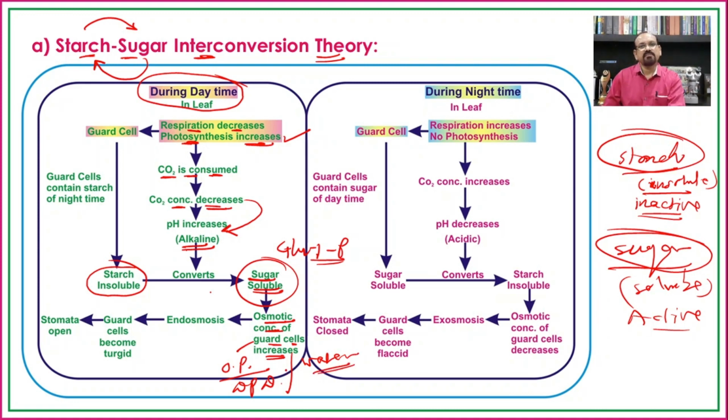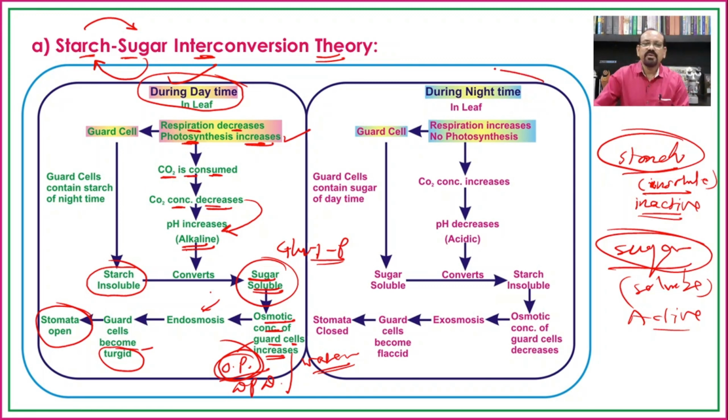In the same manner, because of the increase in osmotic pressure, there will be endosmosis, that is the entry of water from the subsidiary cells or epidermal cells into the guard cells, which results in the guard cells becoming turgid. And we have seen earlier that when the guard cells become turgid, the stomata get open. So this is carried out during the daytime as per the starch-sugar interconversion theory.